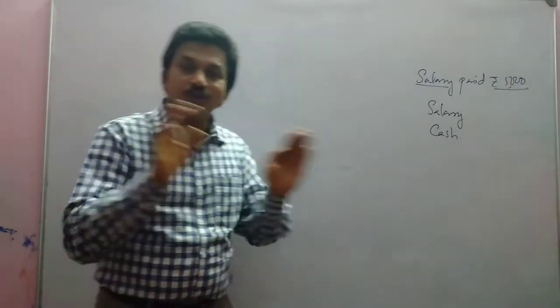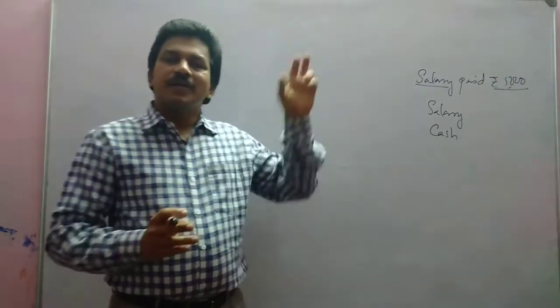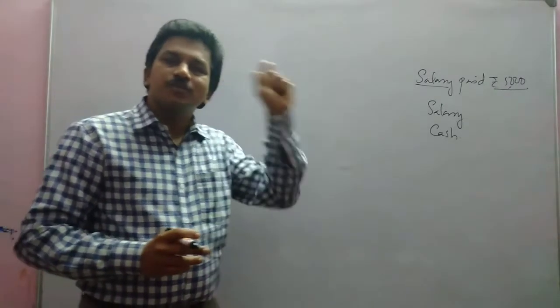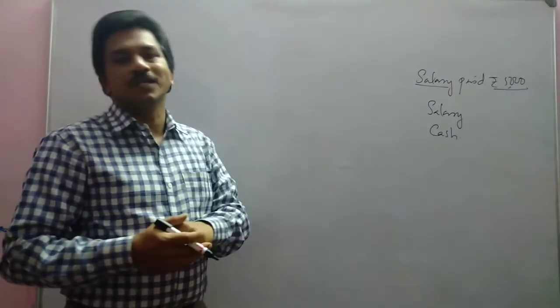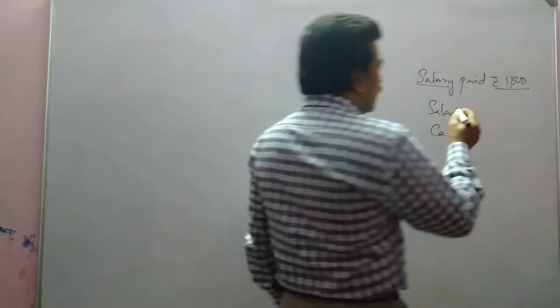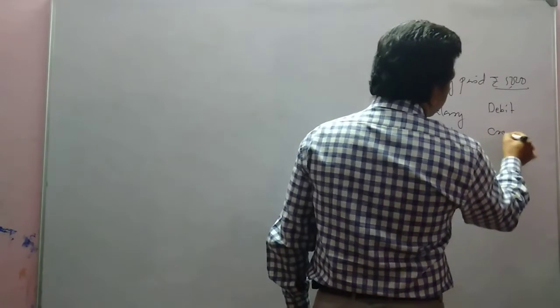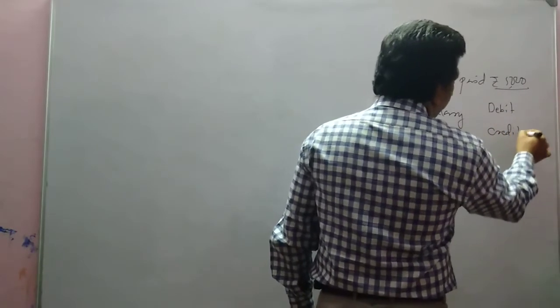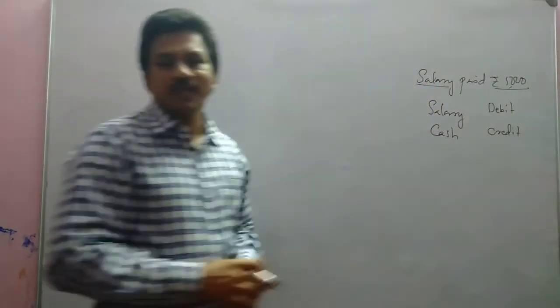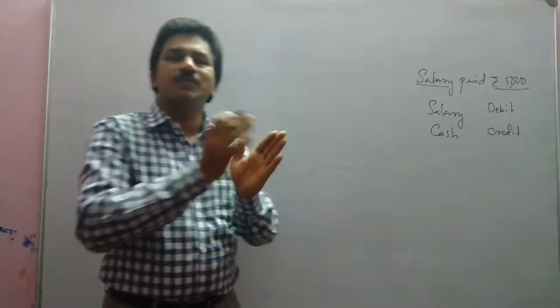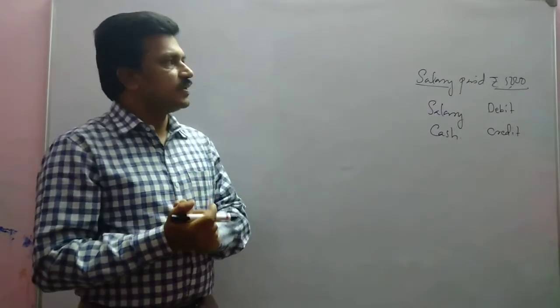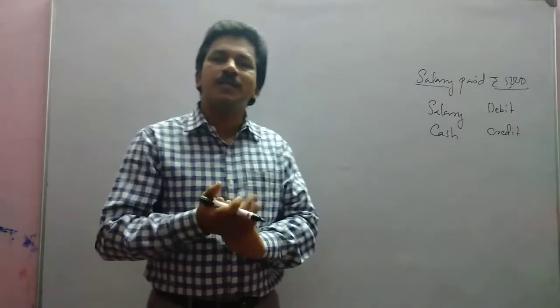But always may not be like that. Anyway, in books of account, one aspect is to be debited and one aspect is to be credited. Here we are going to find out which aspect can be debited and which can be credited. That is what rules of debit and credit say.